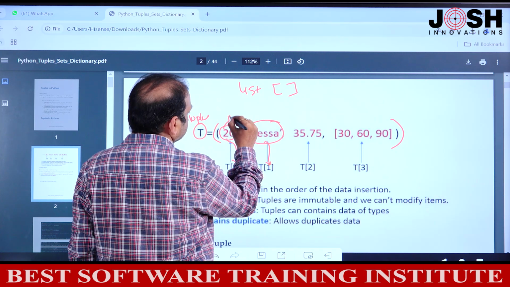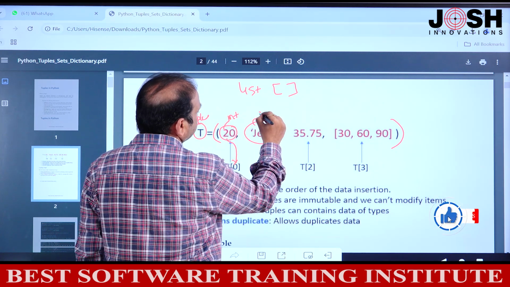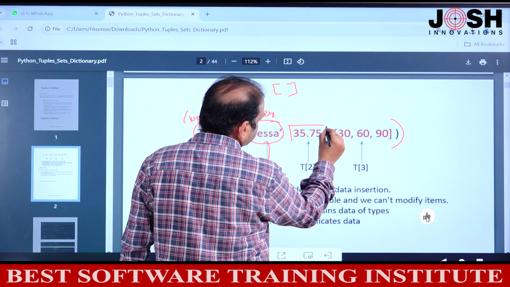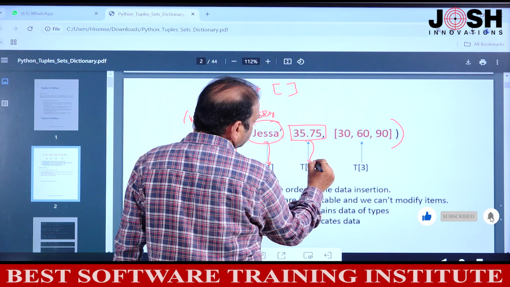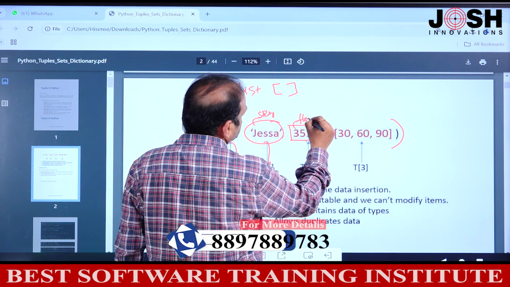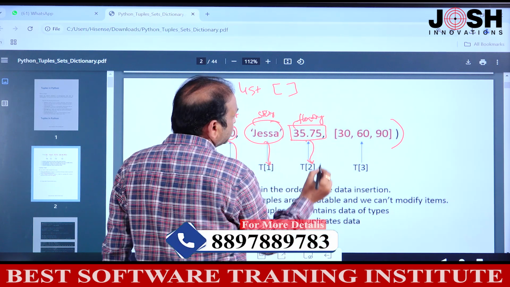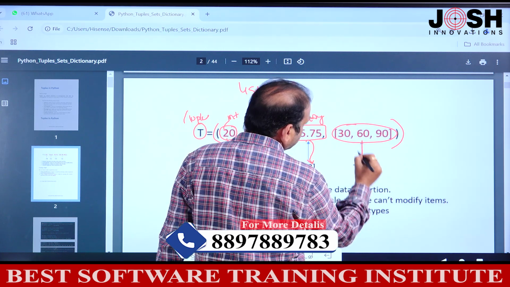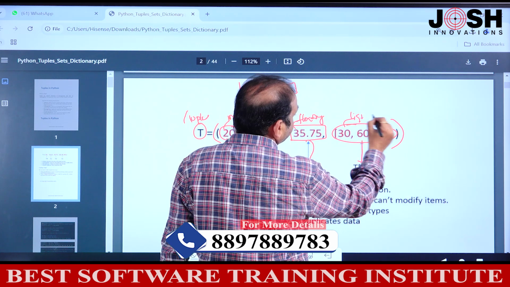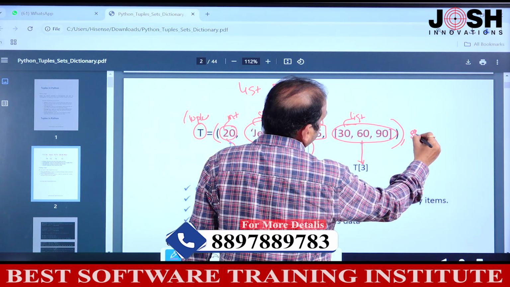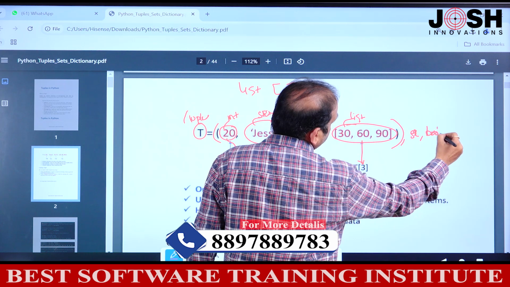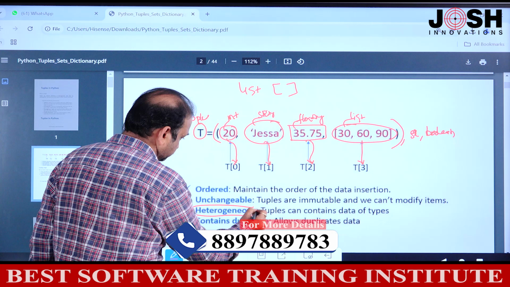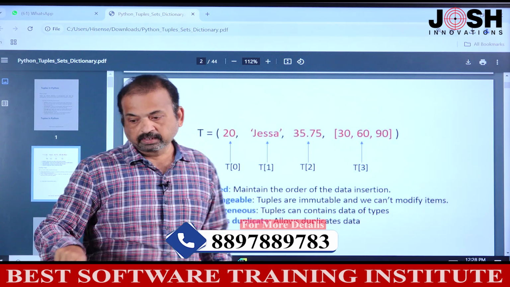This is an integer. The item can be str or string. This is the third item, and the index number is 2, and it is a floating point number. This is the fourth item, the index number is 3, and it is a list. You can even have str or boolean values, because it is heterogeneous. So this is one sample.